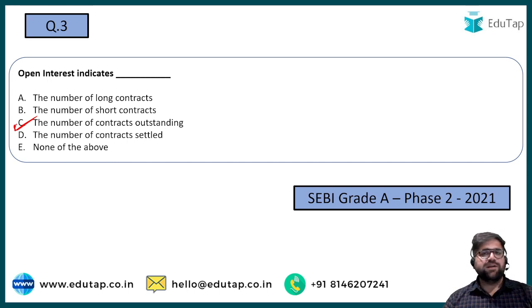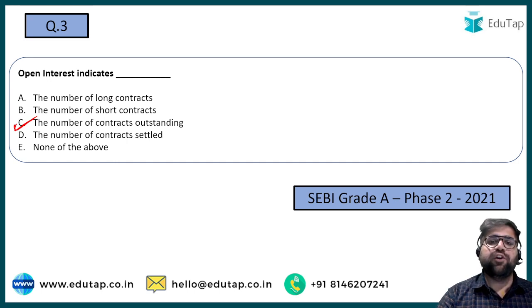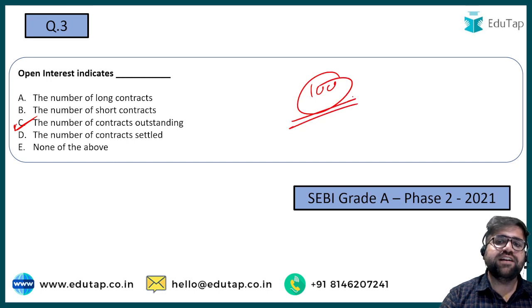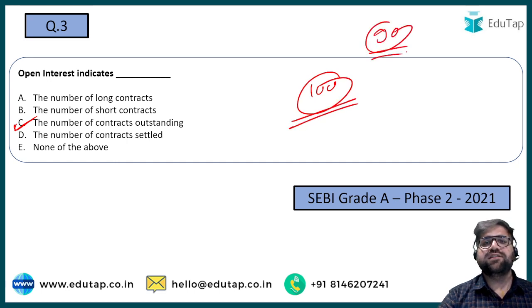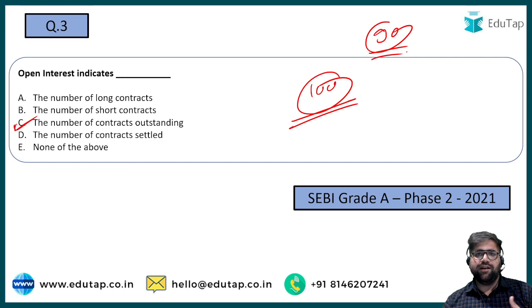For example, today I purchase one futures contract of Reliance Limited. When I am purchasing this particular futures contract, I am waiting for a seller to come and purchase it. Say I purchase one Reliance future at rupees 100. Now, if someone is paying me 90, will I sell it? The answer is no, because if I purchase at 100 and sell at 90, I will be bearing a loss of 10 rupees.